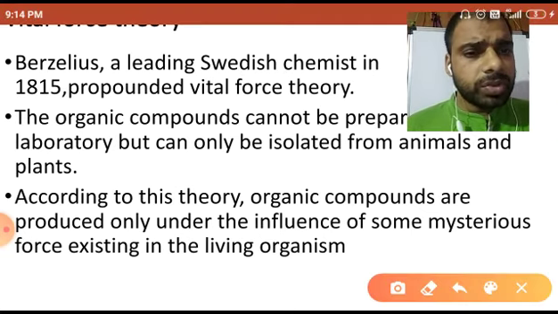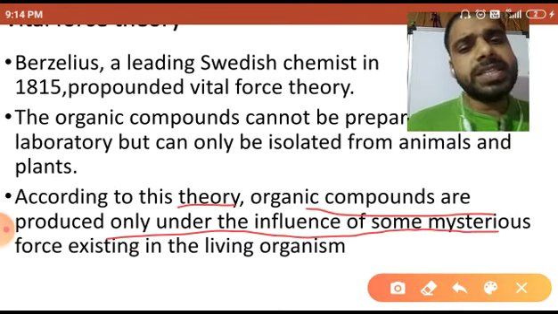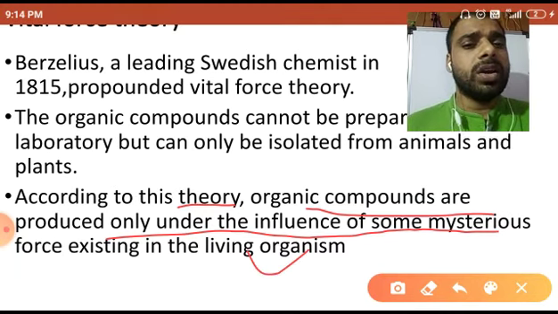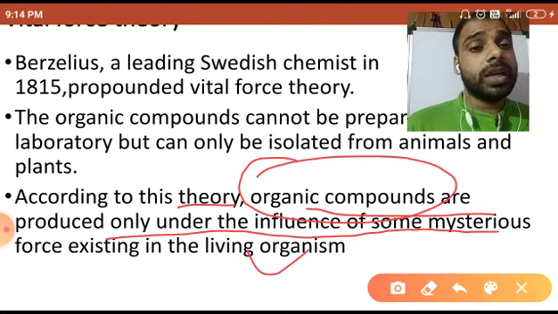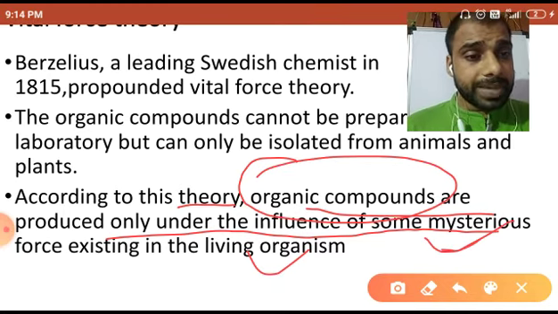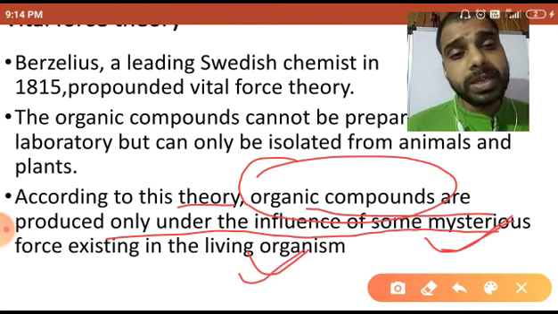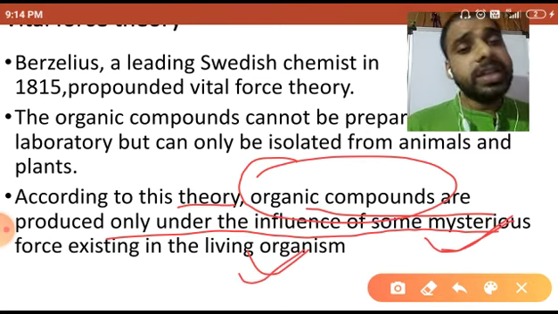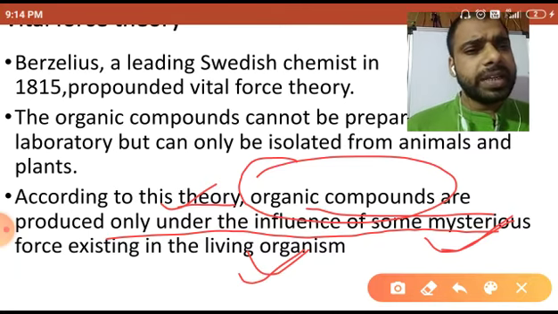According to this theory, organic compounds are produced only under the influence of some mysterious force existing in the living organism, like plants and animals. That theory was known as vital force theory.